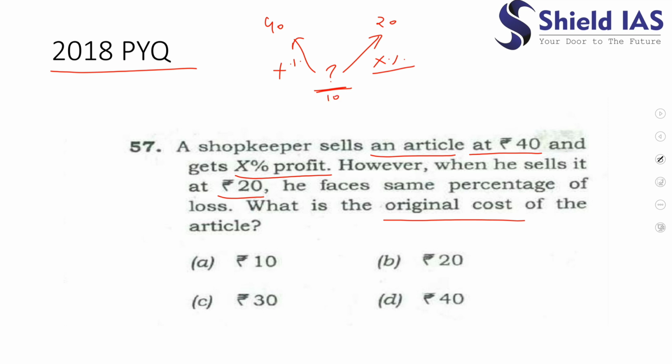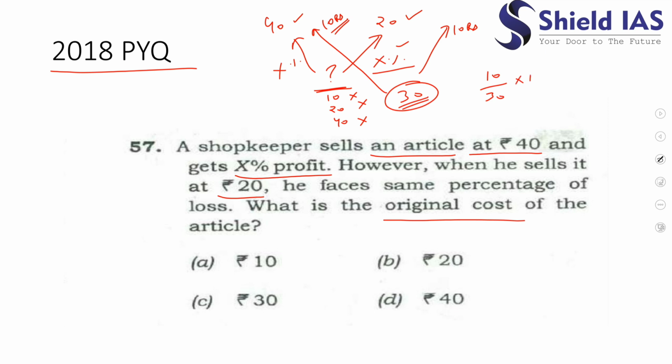If let's say I write 10, in both cases there would be profit, so 10 cannot be the answer. If we write 20, in one case he would be getting profit, and in one case he would be getting no profit, no loss. If I write 40, in one case I would be getting no profit, no loss, and in one case I would be getting loss. So this cannot also be the answer. So I am left with only one option, which is 30. If 30, here I would be getting 10 rupees as profit, and here I would be getting 10 rupees as loss. In percentage terms, in both cases I will be getting 10 by 30 into 100 as profit or loss. So the correct answer would be C, which is 30 rupees.